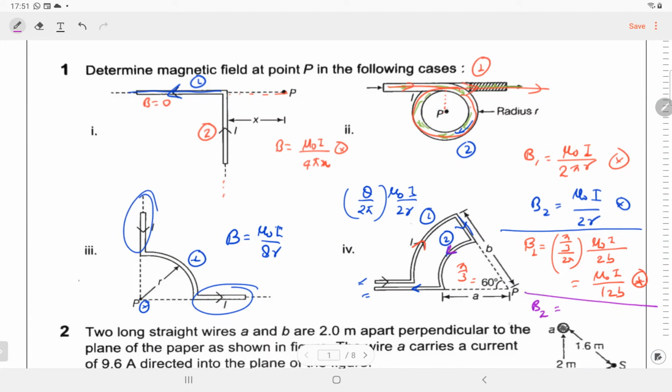B2 is mu naught I by 12a, because now the radius is a, and the direction will be out of the plane, anti-clockwise. So net will be the resultant of B1 and B2. We have to find which one is greater, and obviously a is less than b, so B2 has to be greater than B1. Net magnetic field will be B2 minus B1. Taking mu naught I by 12 common, 1 by a minus 1 upon b. Since B2 is greater, the net magnetic field will be out of the plane.